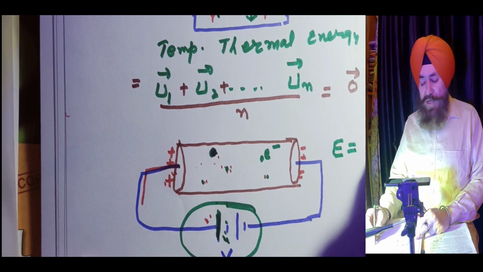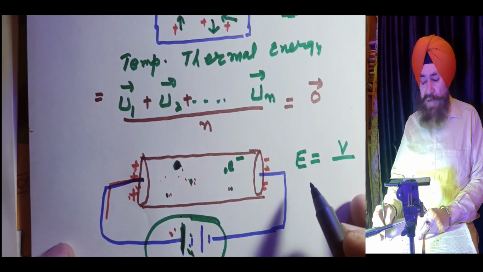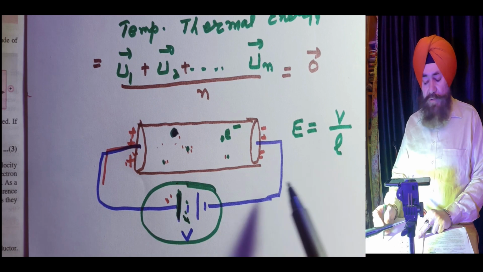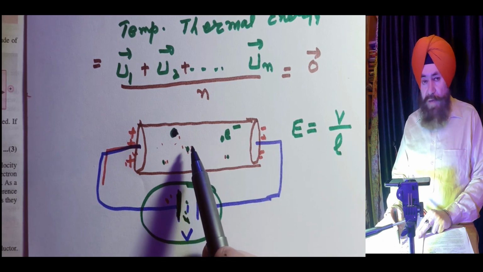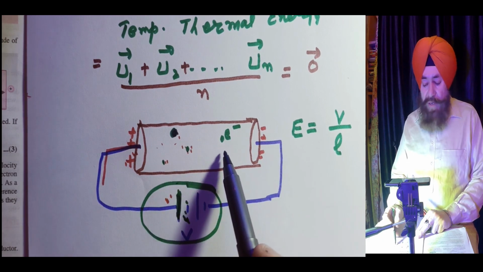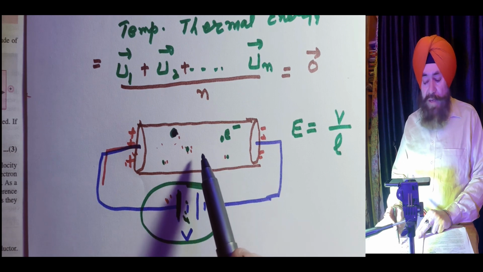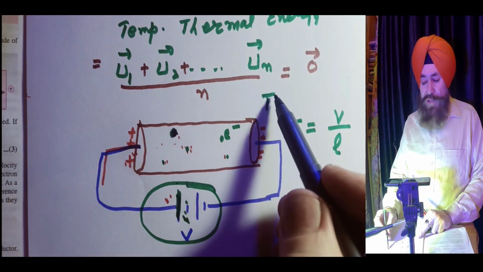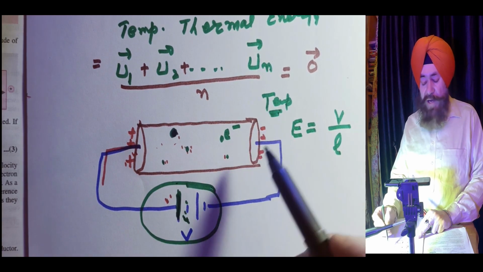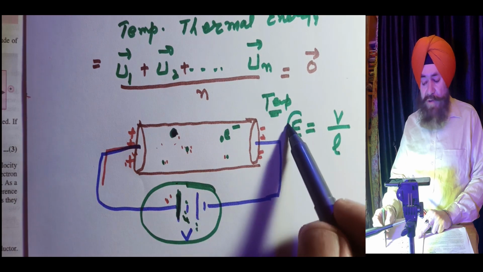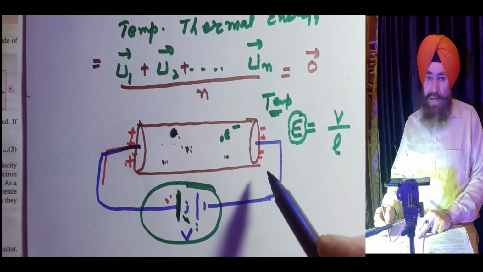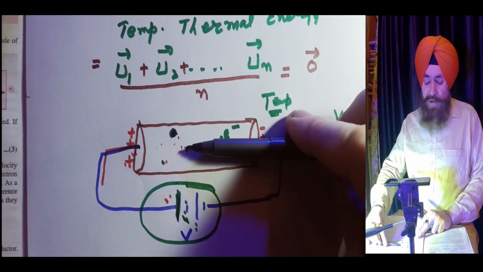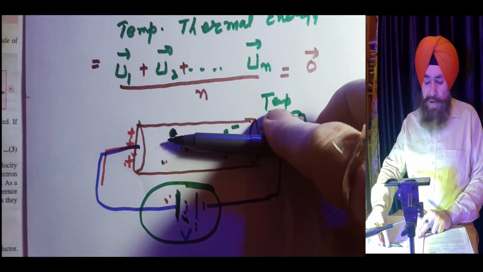Electric field is potential over distance. So the electrons have random velocities because of the temperature, and another velocity because of the electric field. That's why the electron cannot move exactly along a straight path.